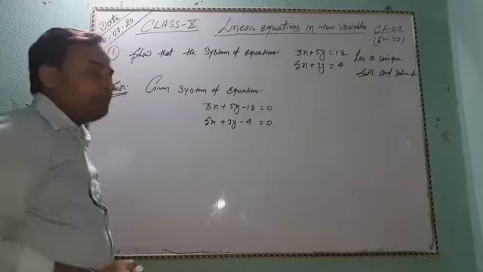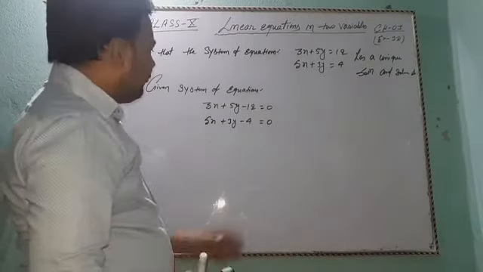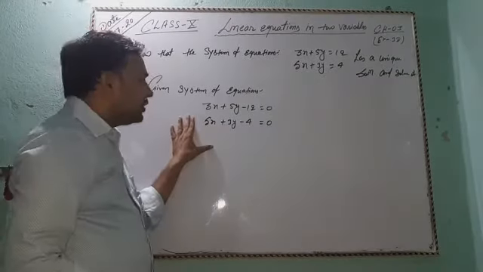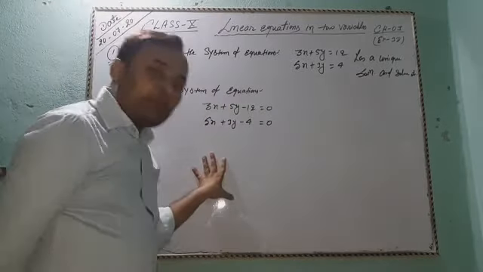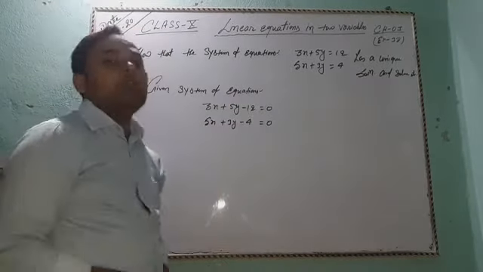Okay, this system of linear equations is in the form of a1x plus b1y plus c1 equal to 0 and a2x plus b2y plus c2 equal to 0.